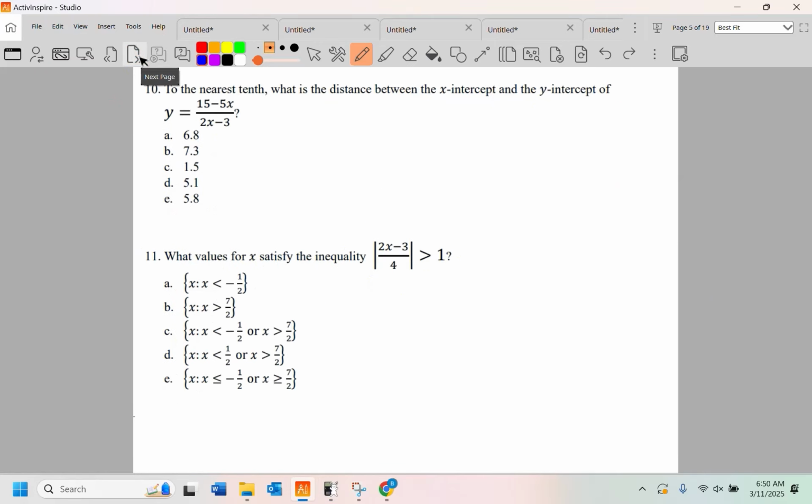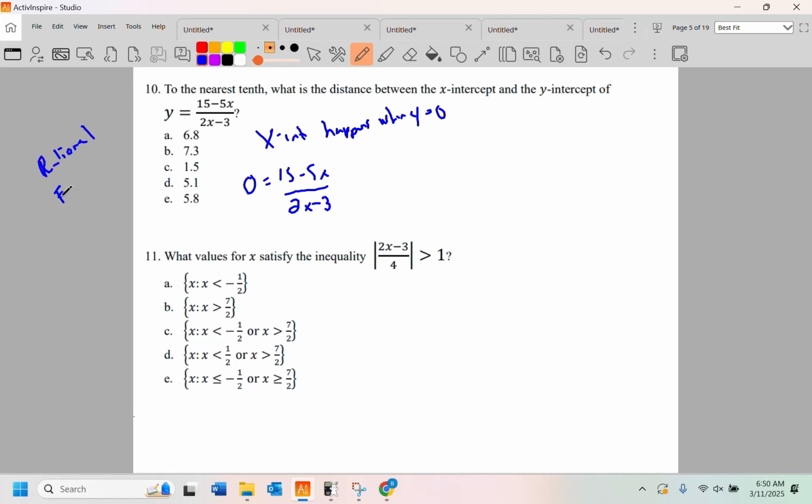Moving forward to the nearest tenth, what is the distance between the x-intercept and the y-intercept of this equation? All right, so I'm going to do this old school. The x-intercept happens when y equals 0. So 0 equals 15 minus 5x. And here's something that actually is not in your standards. Rational or fractional functions are not in Algebra 2 standards anymore. They're not. They pulled them 2 years ago.